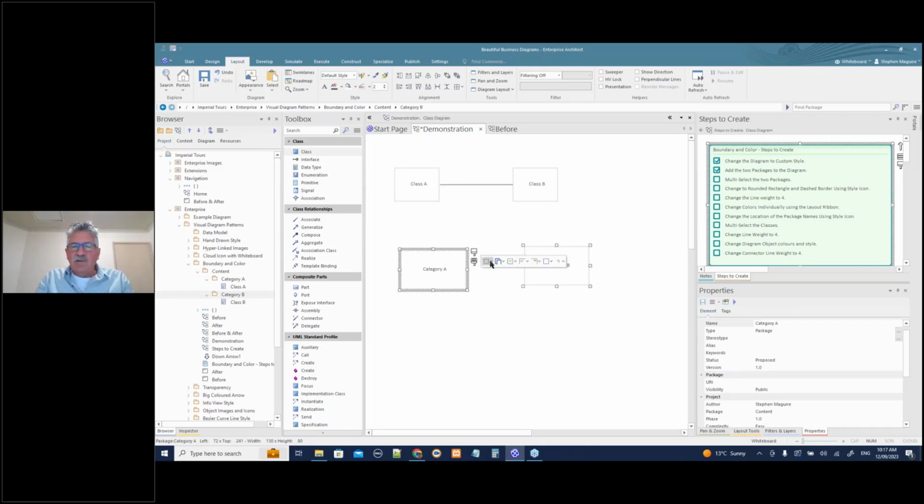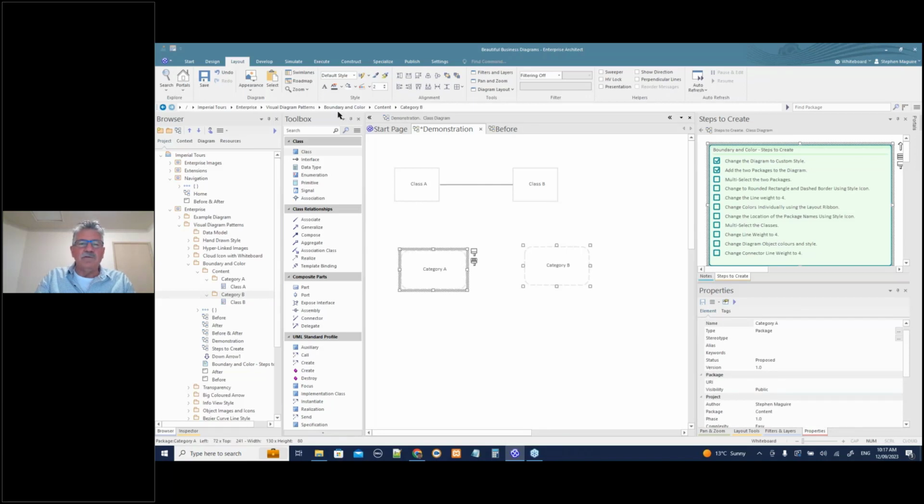Multi-select them, and let's go rounded rectangle, right? And we also want a dashed border. So let's go to that and look at the dash border here, and we'll go for dash. Change the rounded rectangle and dash border using the style icon. Okay, so we've done that.